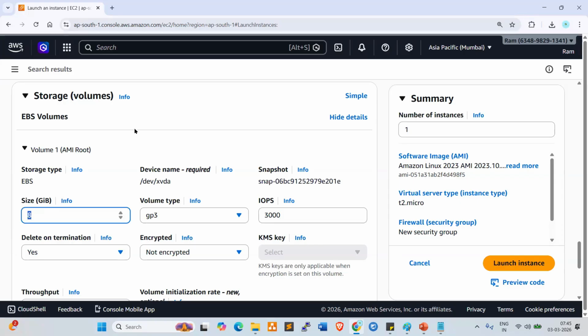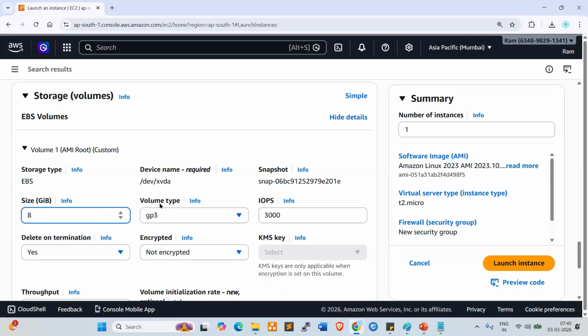Next one, size of the volume, size of the storage. For example, in Windows we use the C drive, D drive, E drive, right? So here it is /dev/xvda, /dev/sdb, like that we can call it. Size is 8 GB. If you want to increase to 100 GB, you can increase it here, but 100 GB is not free. 8 GB is free. As per the project requirement, you can create it here.